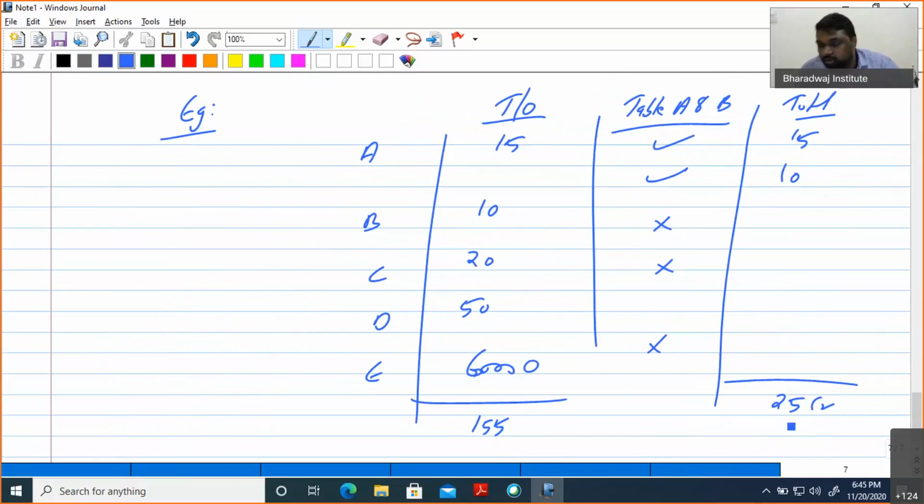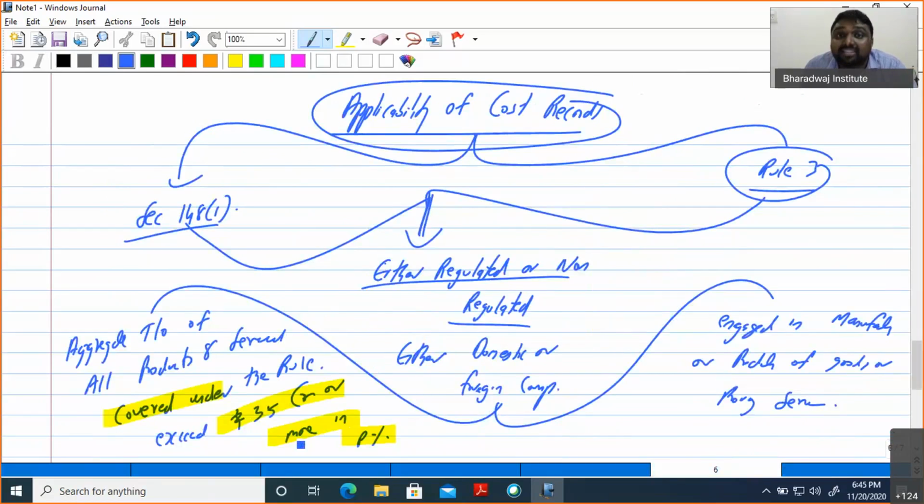So here the turnover is coming to what? 25 crore. Our provision says what? 35 crore.